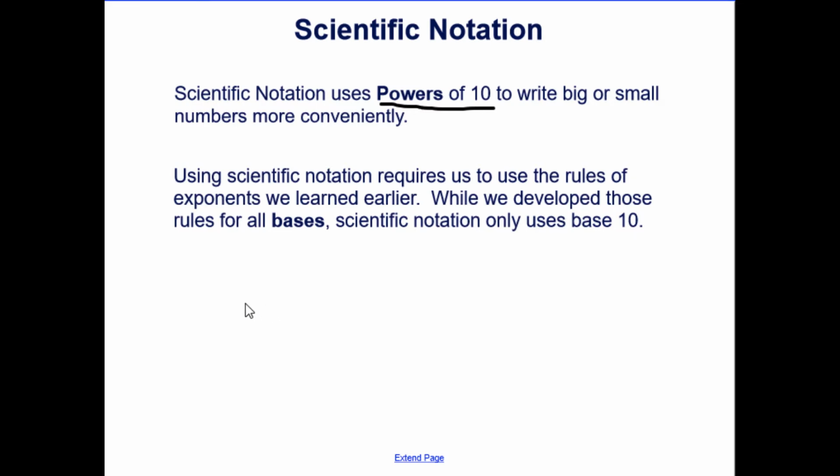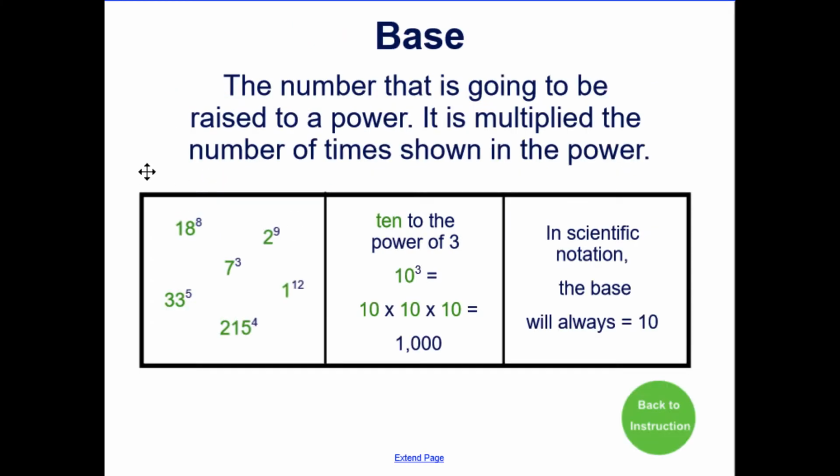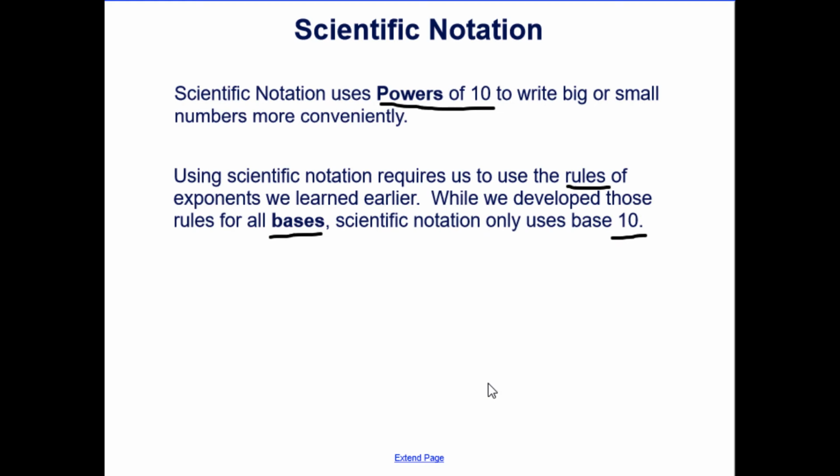Using scientific notation requires us to also use the rules of our exponents or powers that we've learned earlier. And while we develop those rules for all different bases, we only use a base of 10. Now remember, the base is the number that is going to be raised to a power. It is multiplied the number of times shown in the power. So here the base is always the larger number, and in scientific notation we always use the 10. So here, 10 to the power of 3, the base is 10. That's the number you're multiplying however many times.